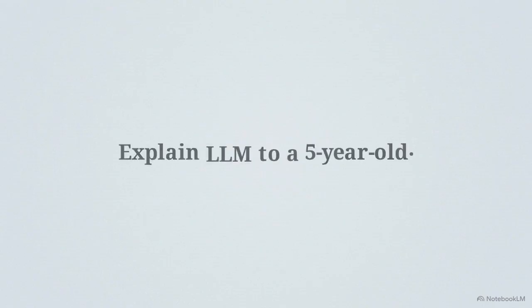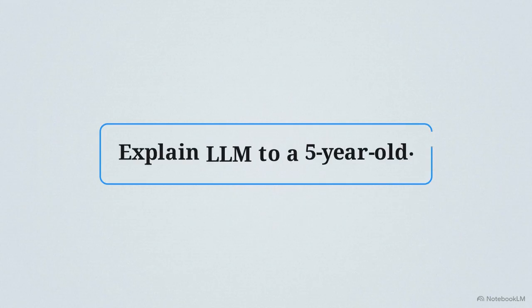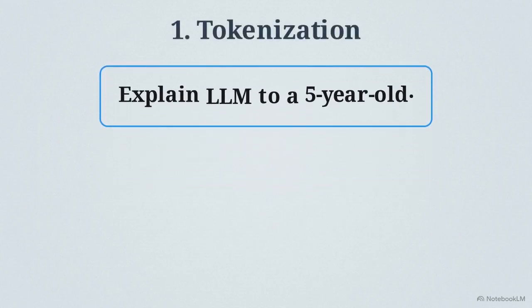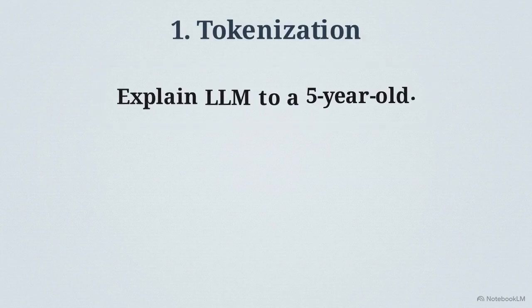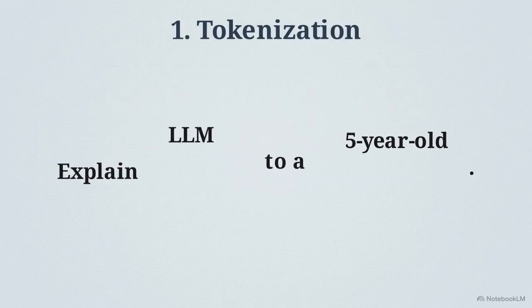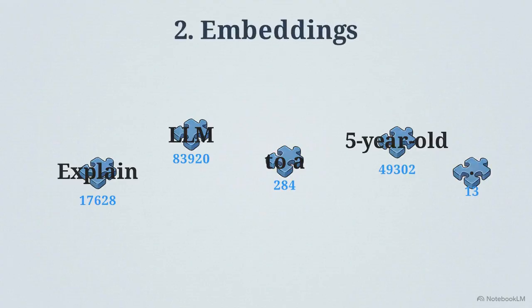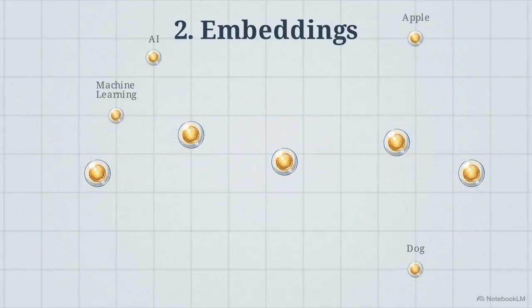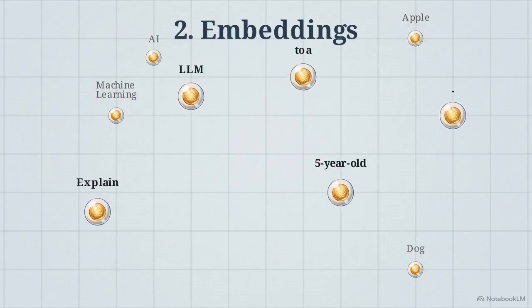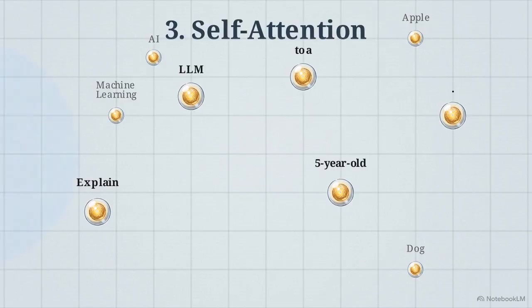This diagram shows exactly what happens the moment you submit a prompt. The AI doesn't read English. As your sentence enters the system, it triggers the first chronological phase of processing. We call this step tokenization. The model shatters your input into smaller fragments and assigns a specific numerical ID to every single word and punctuation mark. Next, the model assigns meaning to those numbers through embeddings. The tokens are converted into multidimensional vectors. Words with similar meanings are mapped closer together across this mathematical grid.